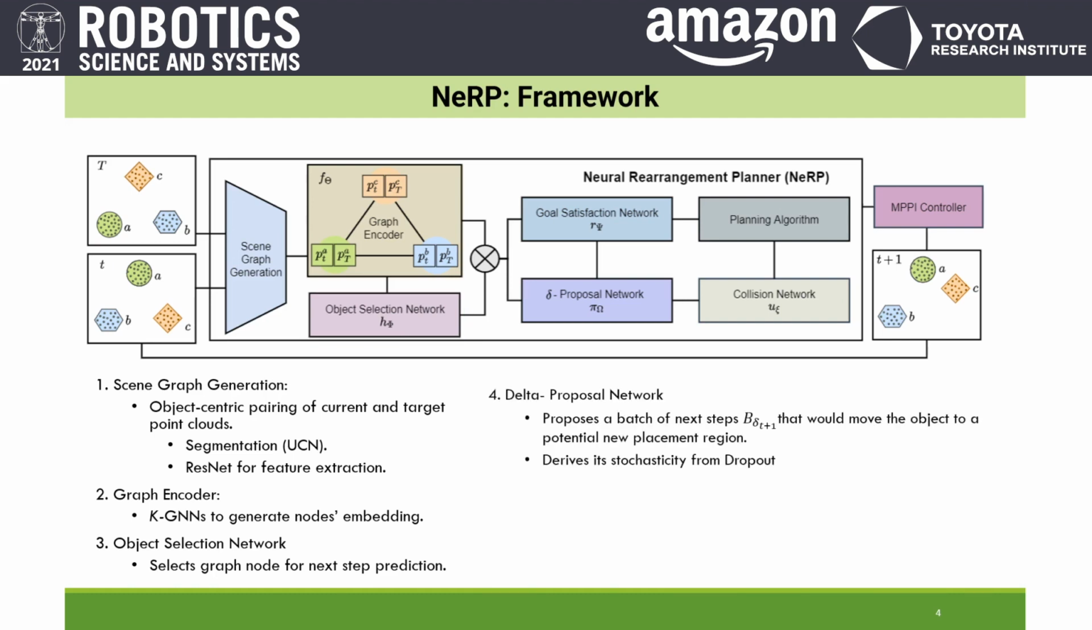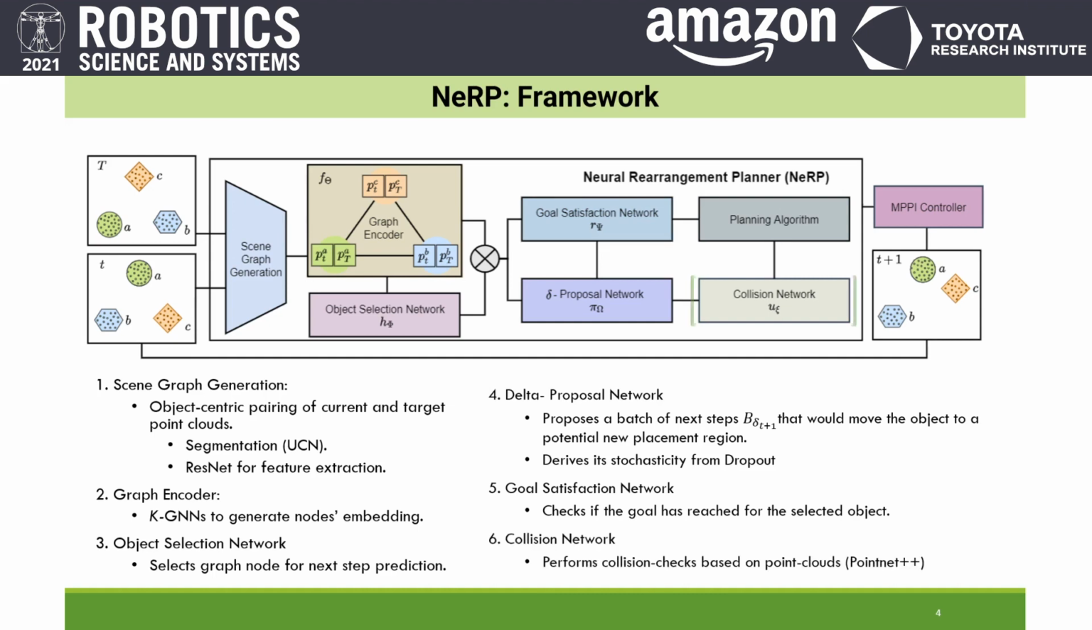The delta proposal network is a stochastic model that uses dropout during execution to generate a variety of potential translations for the selected object, from which NeRP selects the best option. The goal satisfaction network takes these delta proposals and the selected graph node embedding and predicts scores indicating whether the goal has been reached for the selected object.